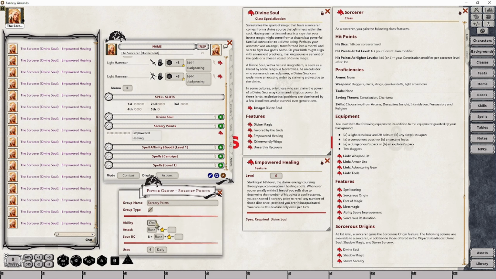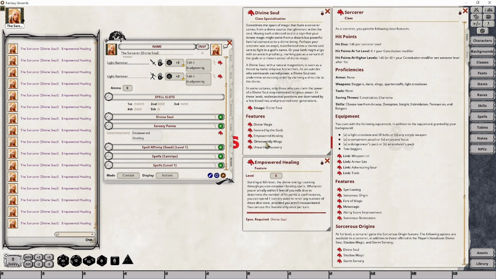And I set up the ability to Charisma because our remaining 2 features might actually use that directly, and we'll want to ensure that we track that and set it up to use Charisma as the appropriate ability.